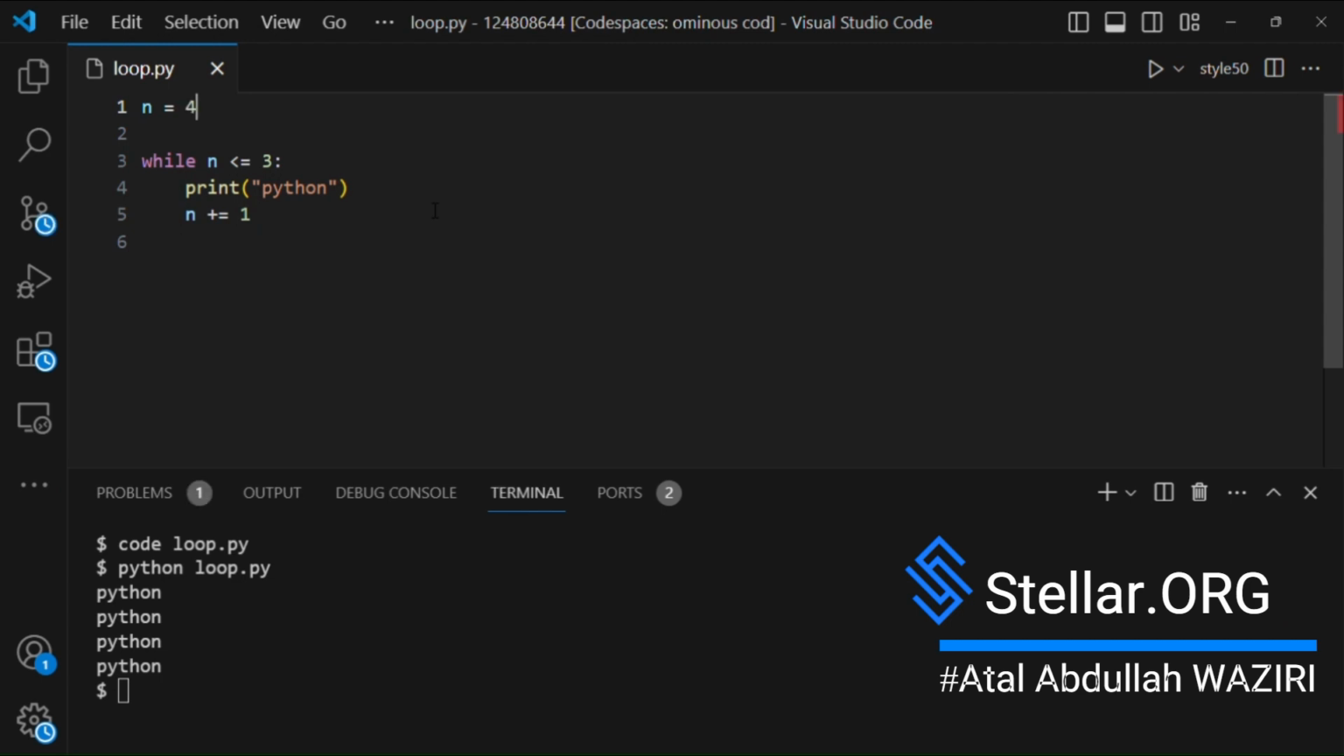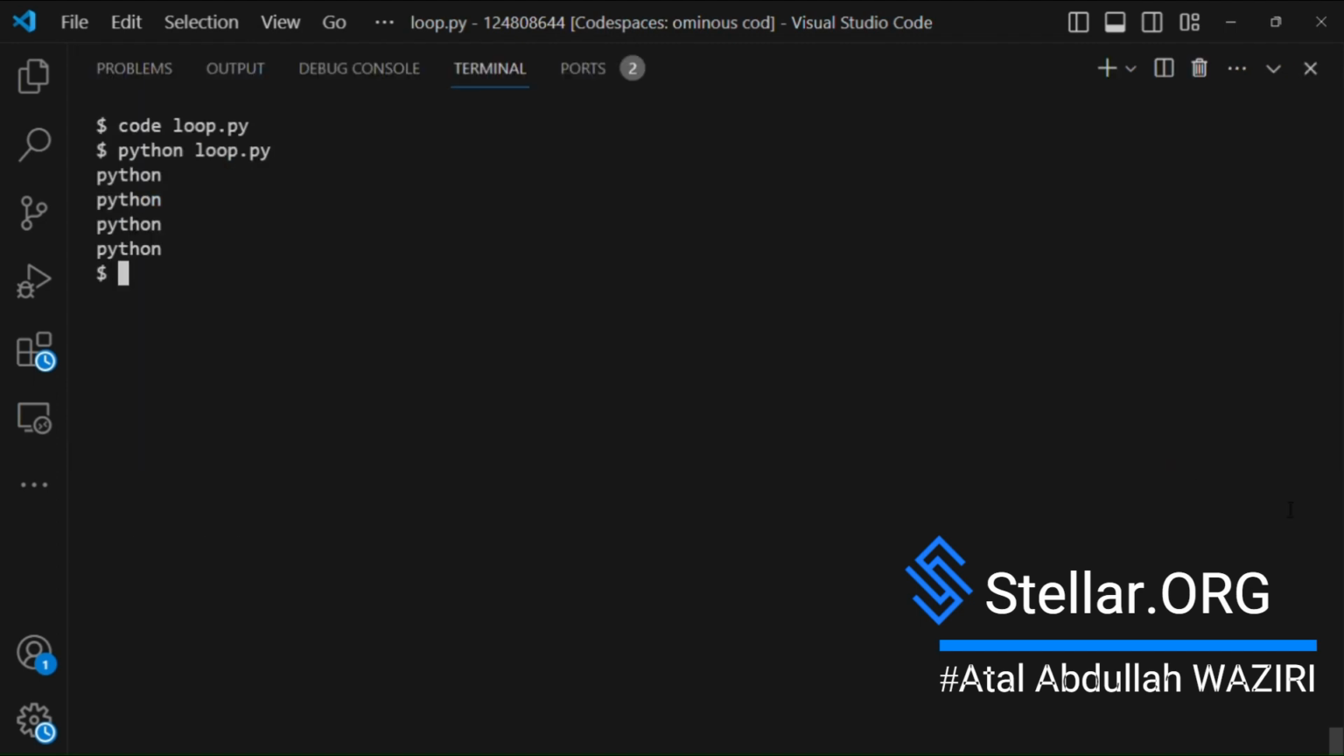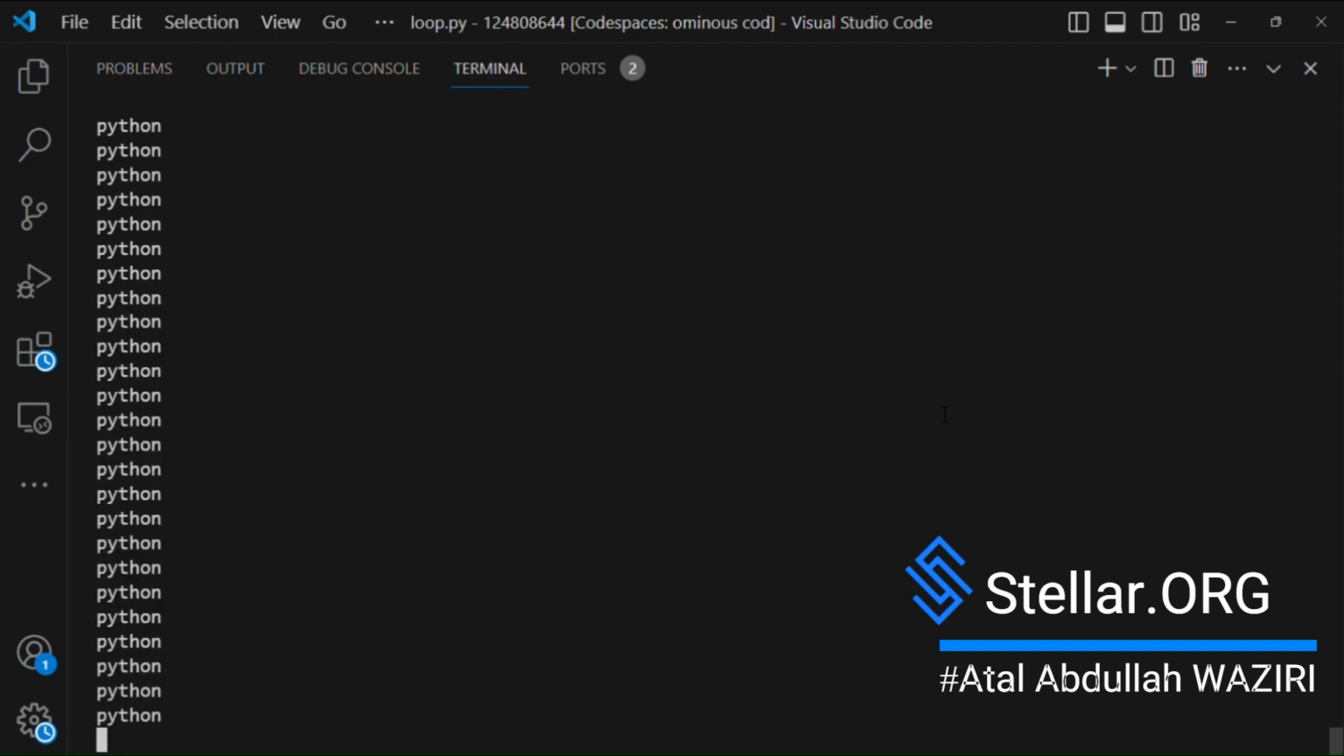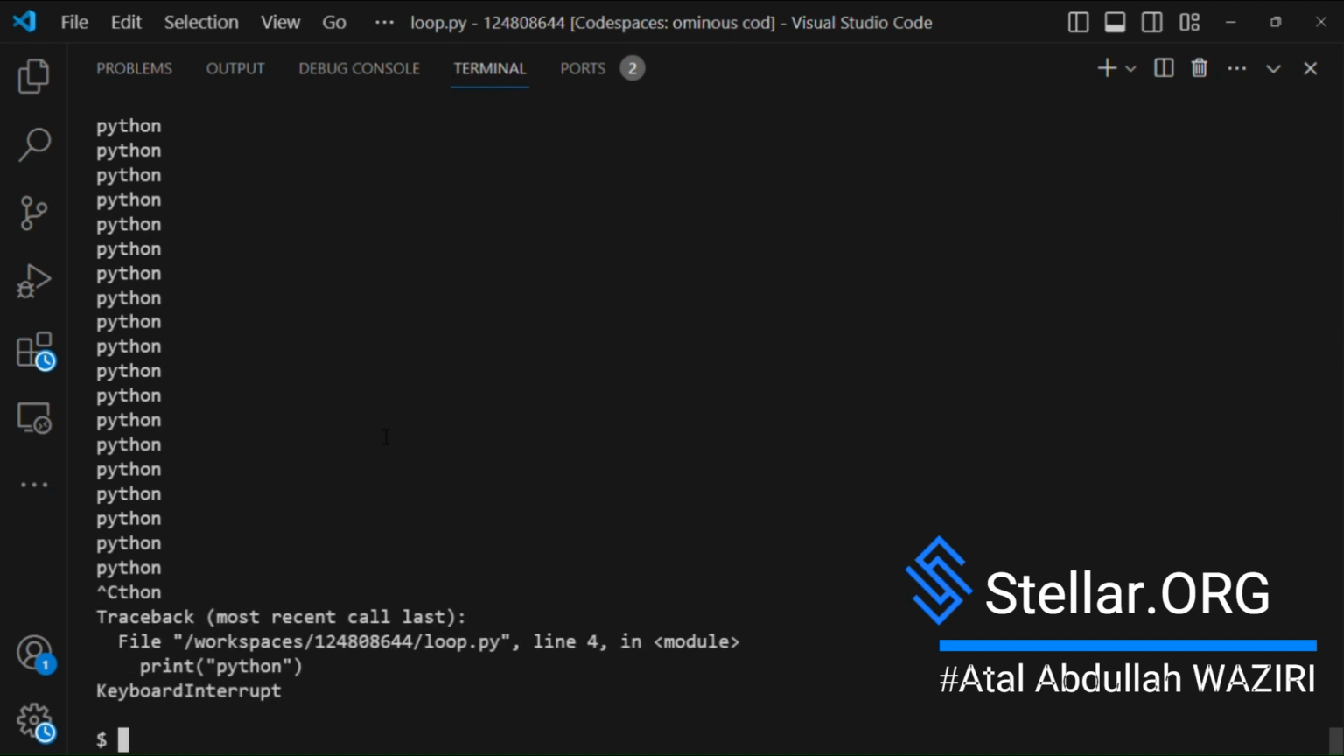Let me change n to 4 and then the less than or equal to sign to a greater than or equal to sign. Let me expand the terminal. Now if I run it, we are now facing an infinite loop. It infinitely prints Python. Hit Ctrl C to end this.